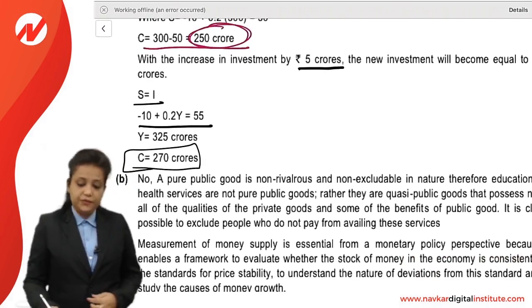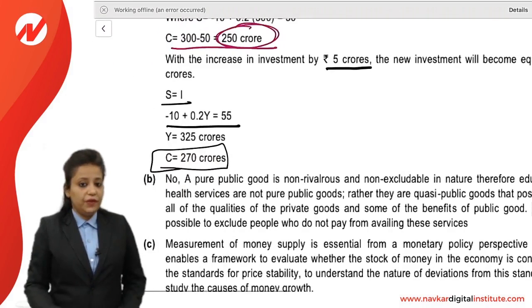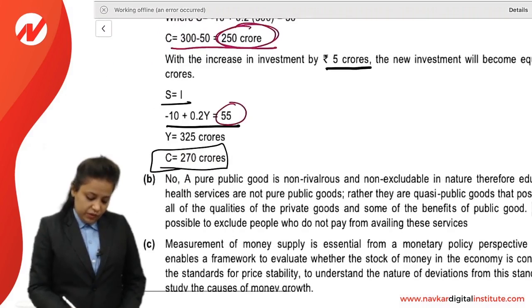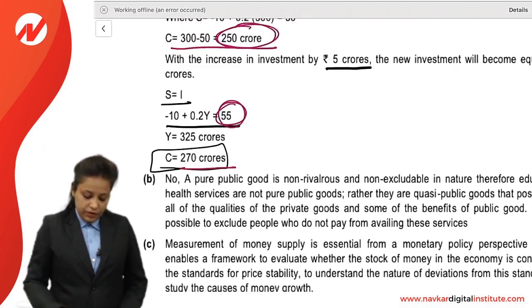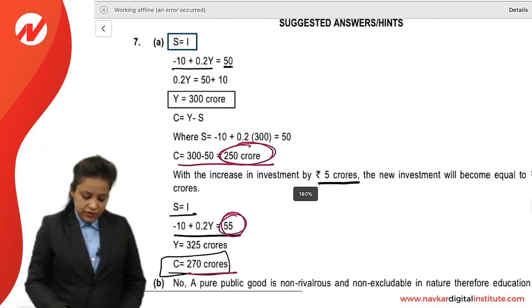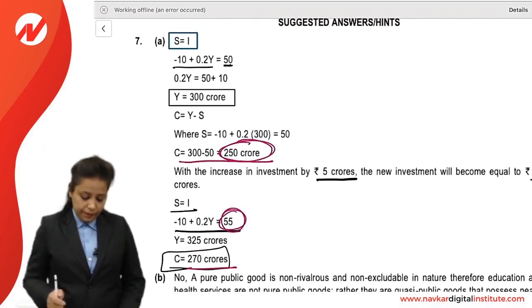If the investment increases by 5 crore, the new investment will be 55 crore. Again we put this in the equation, so C will be 270 crore. So friends, this is a very simple question of 3 marks.